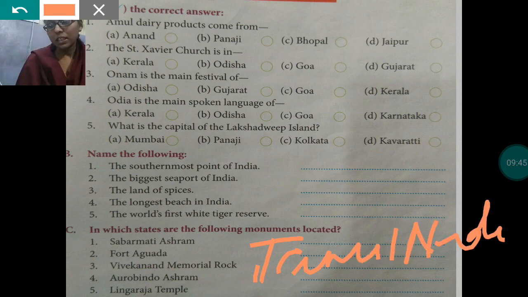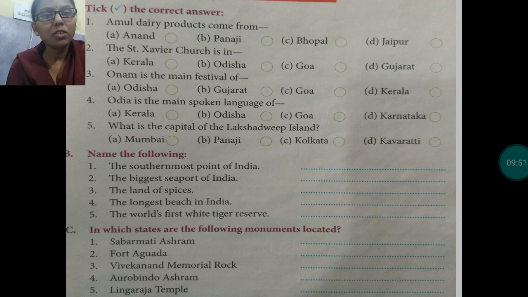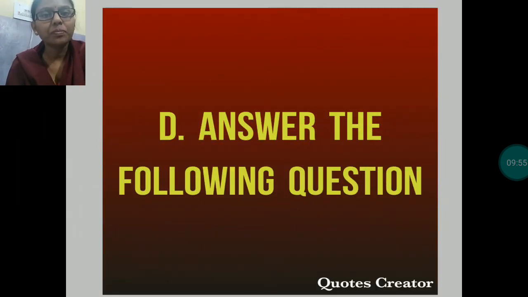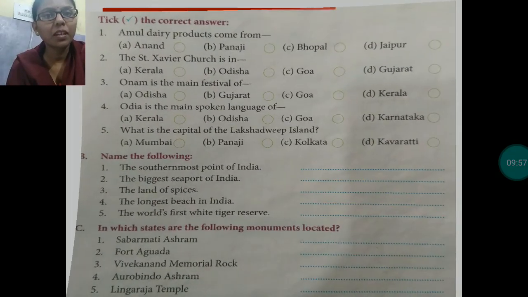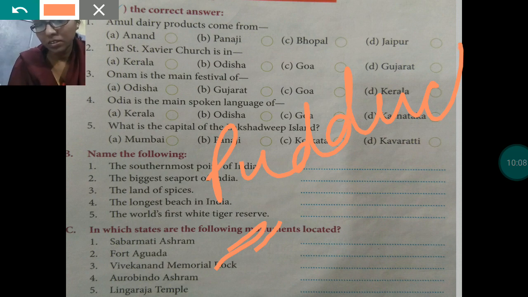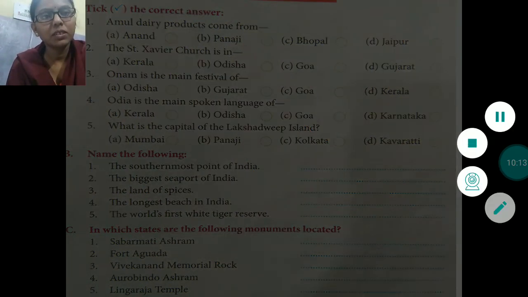Okay. Next one is Aurobindo Ashram. Aurobindo Ashram is in Puducherry. Here you will write in front of 4, you will write there Puducherry for Aurobindo Ashram. Space is not over there. Once again, let me write.